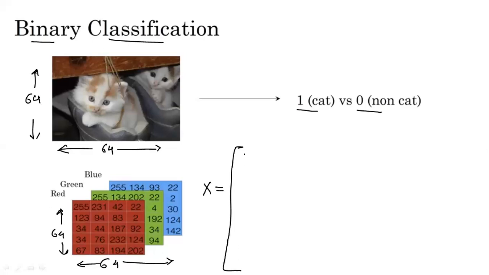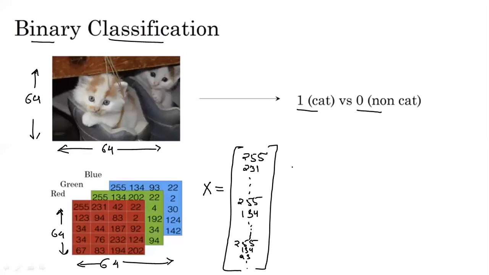So how would this be represented? We would represent it as, firstly, all the red pixel values, that is 255, 231 and so on. Then the green values as 255, 134 and so on. And subsequently we would write the blue values also, 255, 134, 93 and so on. In this way an input feature vector is created that would be supplied to the learning algorithm.